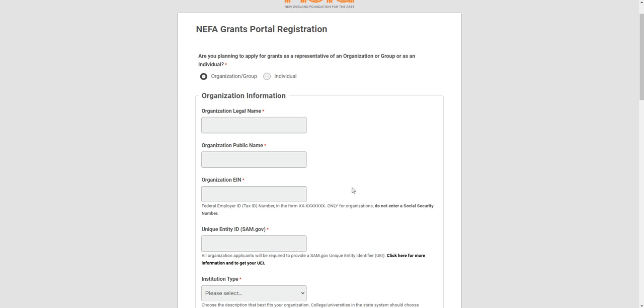Unique Entity ID, or UEI. Again, legally registered entities will have a UEI. To get your UEI, please visit sam.gov. If you do not yet have one, you may enter 12 zeros into this field for the time being.